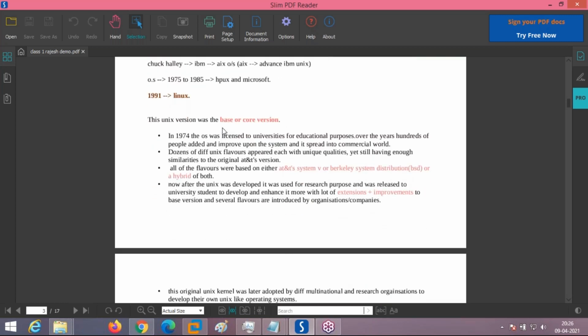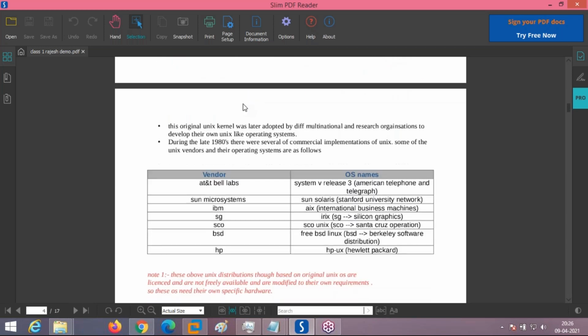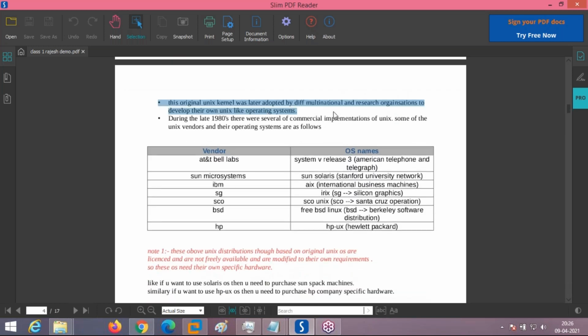But the Unix which was created, that 1973 version, was the base of the core version. Later, this base of the core Unix kernel was taken over by different multinational organizations. Big organizations adopted this operating system. At that time it was a new kind of operating system, not like any other existing before. So these multinational companies and research organizations took that same operating system, enhanced it, and created their own flavors. These are the different vendors here.